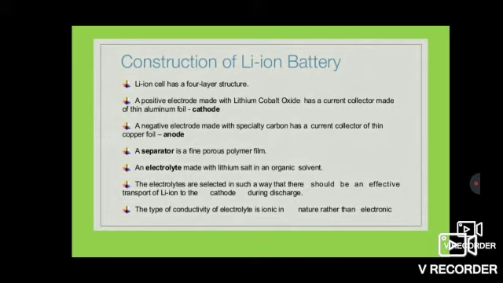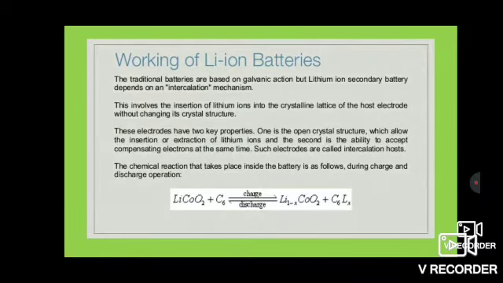The electrolytes are selected in such a way that there should be an effective transport of lithium ion to the cathode during discharge. The type of conductivity of electrolyte is ionic in nature rather than electronic. Let us see the working of lithium ion batteries.